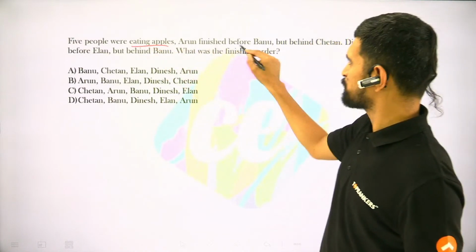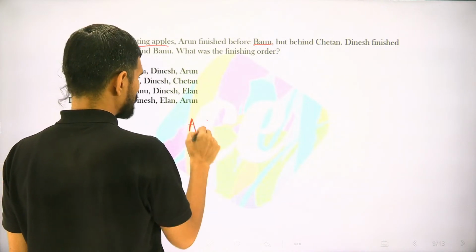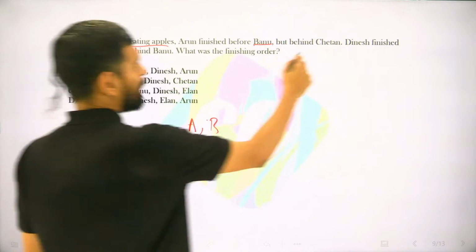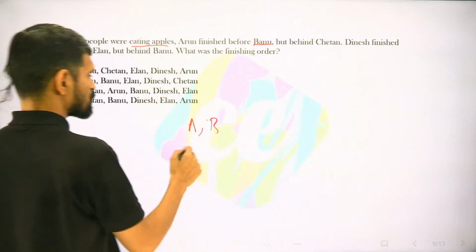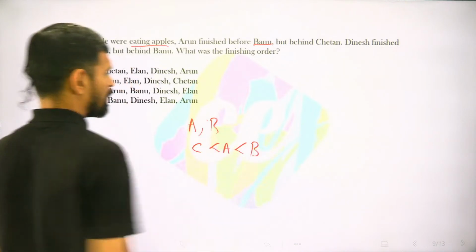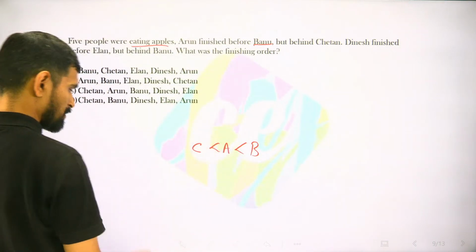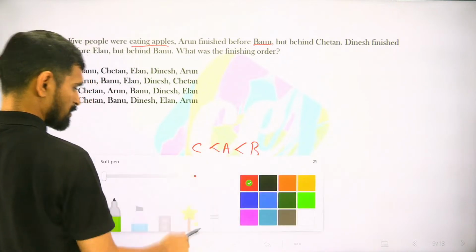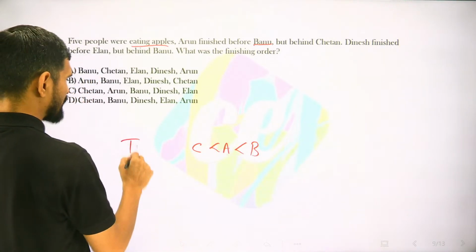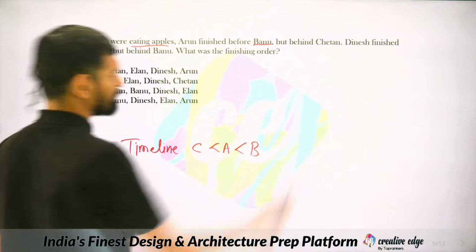Next, 5 people were eating apples. Arun finished before Banu, right? So A finished, A is not last. A finished before B, right? But behind C. So C finished before A and A finished before B. So basically what I am writing here is the timeline. So C took lesser time than A took lesser time than B.